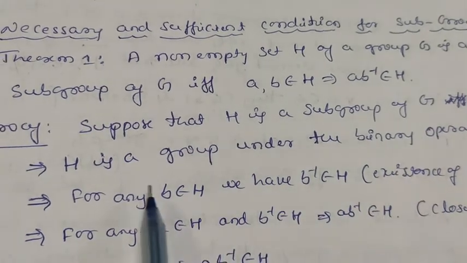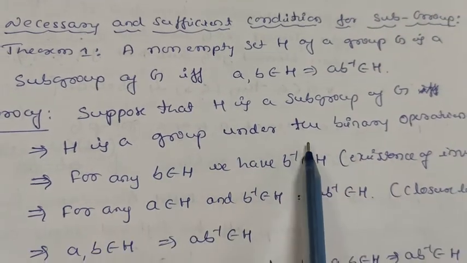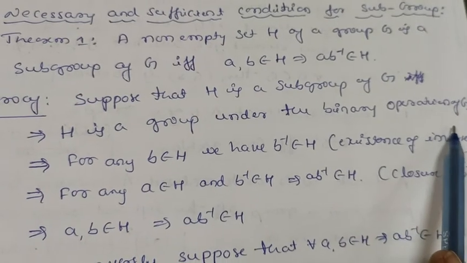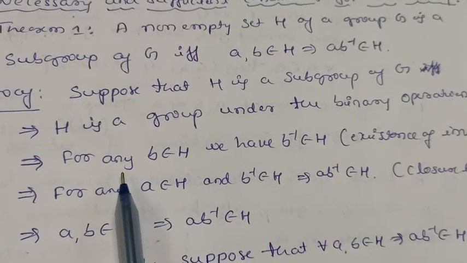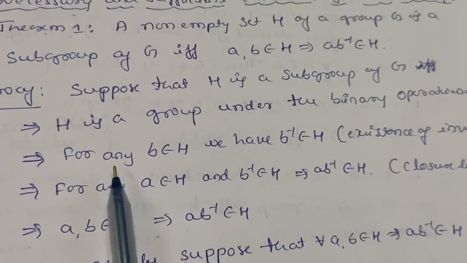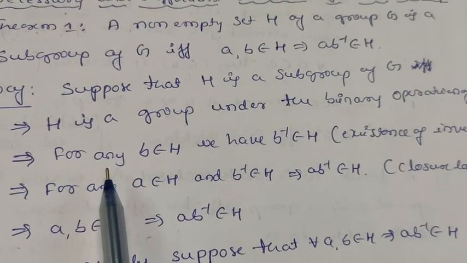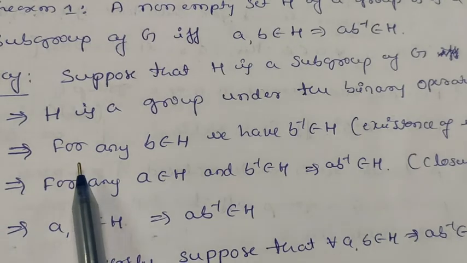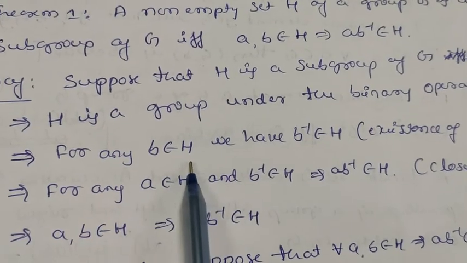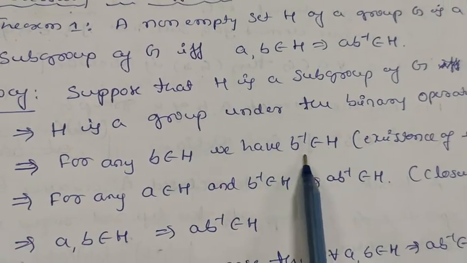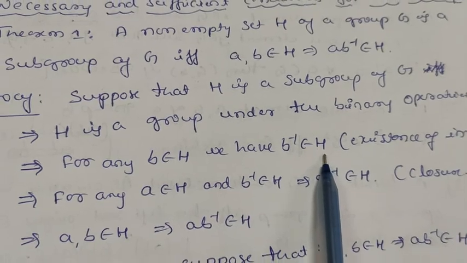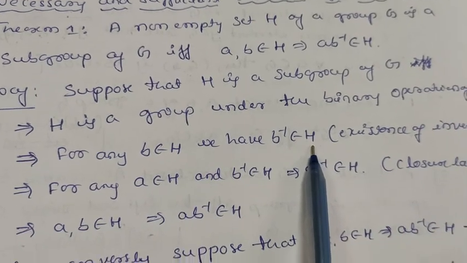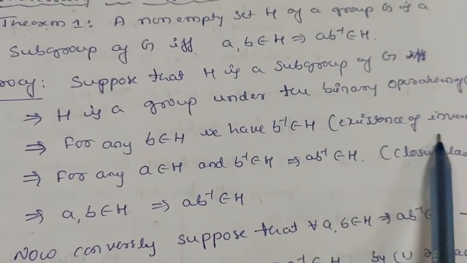Since H is a subgroup under the binary operation defined in G, it satisfies all four laws, that is closure, associative, identity and existence of inverse. Let us take inverse. For any b belongs to H, we have b inverse also belongs to H because H is a subgroup, so it satisfies the inverse law.